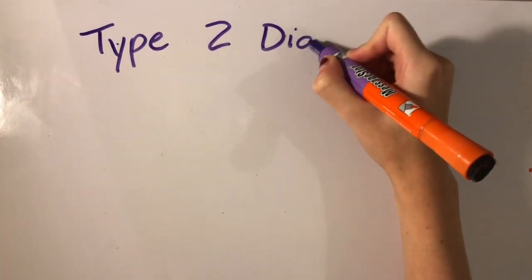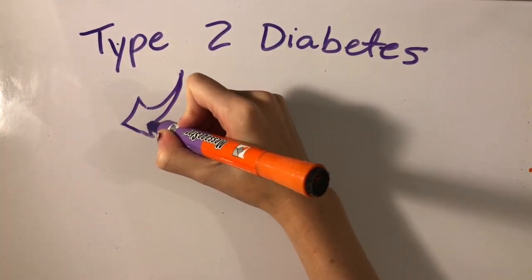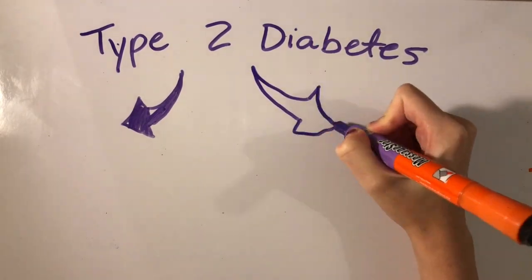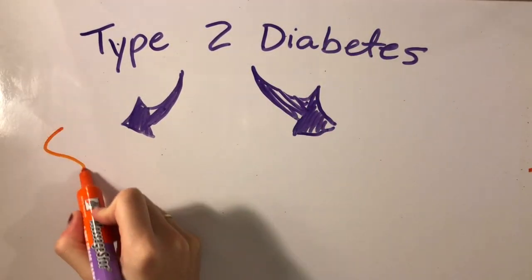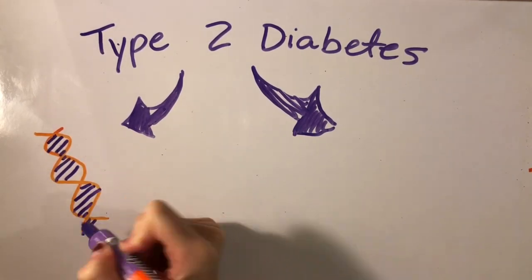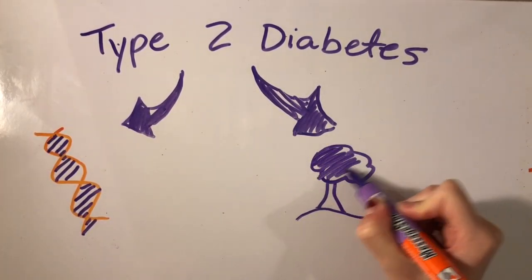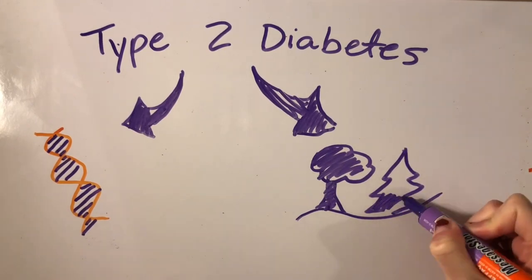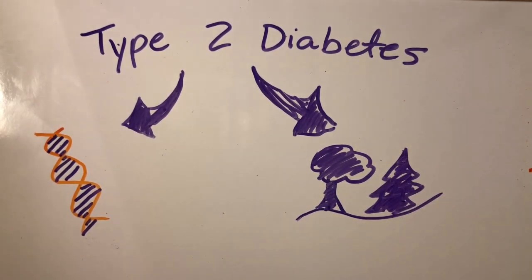First, let's look at what type 2 diabetes is and how it works. Type 2 diabetes is a metabolic disorder influenced by our environment and our genetics. People who have type 2 diabetes experience symptoms such as increased thirst and hunger, frequent urination, fatigue, and an inability to heal and resist infection.